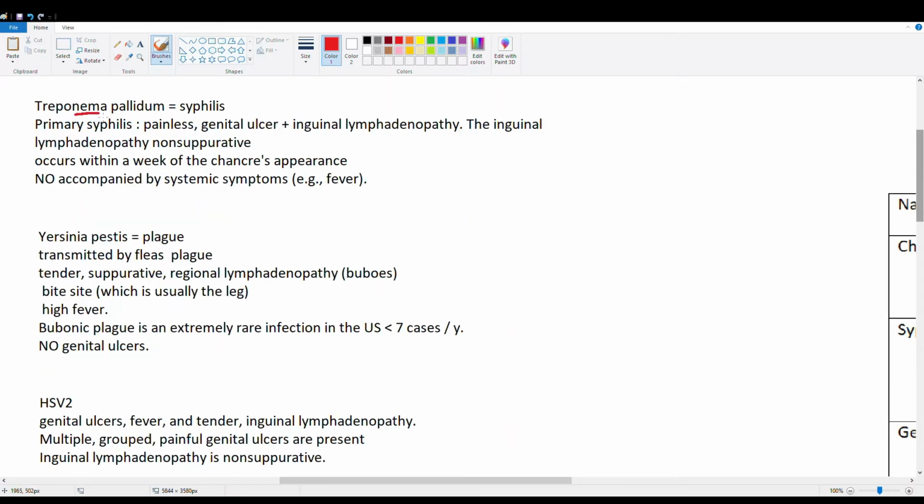Next, Treponema pallidum. This causes syphilis, as you know. This is one of the answers that might have tripped you up, because at one point it said there was a painless lesion. This causes a painless genital ulcer and also inguinal lymphadenopathy, but the inguinal lymphadenopathy is non-suppurative, which means it doesn't make pus. Our adenopathy in our guy was producing pus, so that points against this answer. There are also no systemic symptoms, at least for primary syphilis. Once it goes into secondary, where we have condyloma and those sorts of things, we can start getting systemic symptoms. But for our case, no systemic symptoms initially.